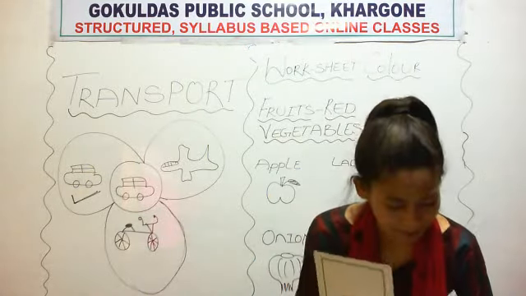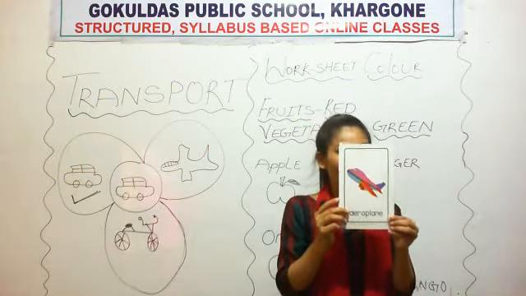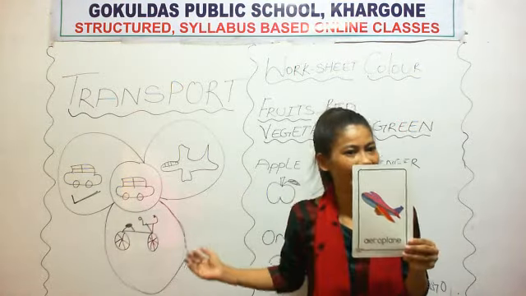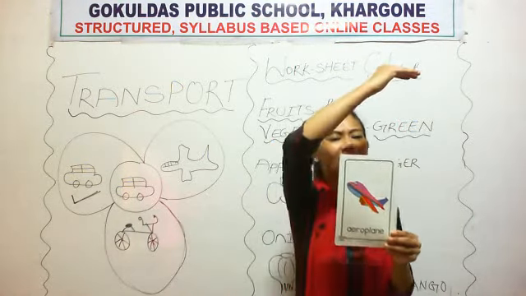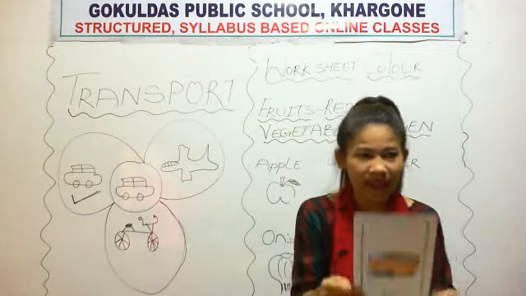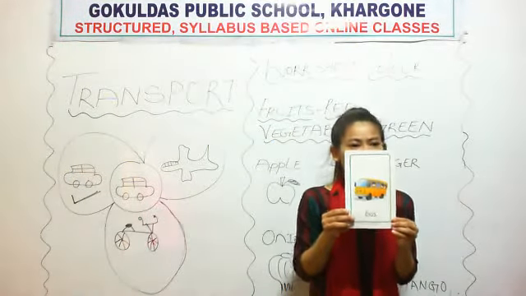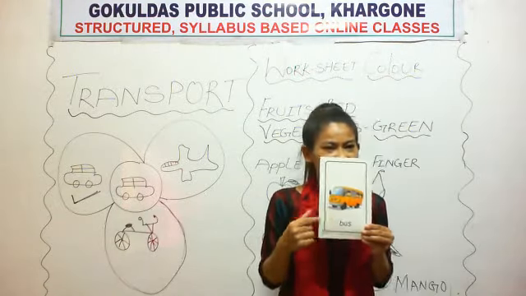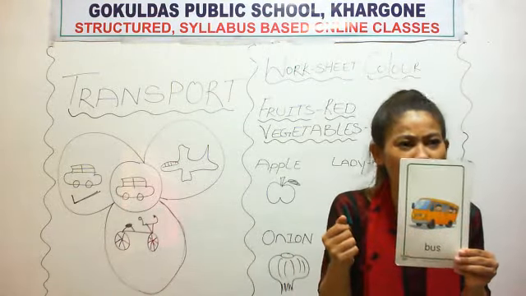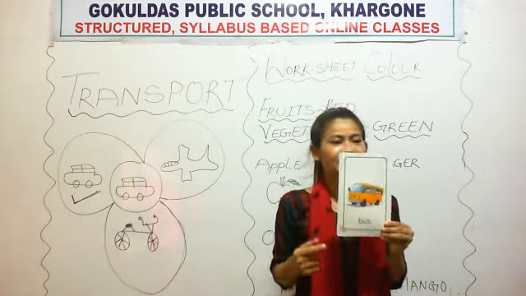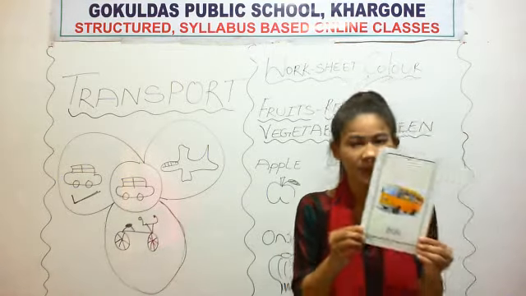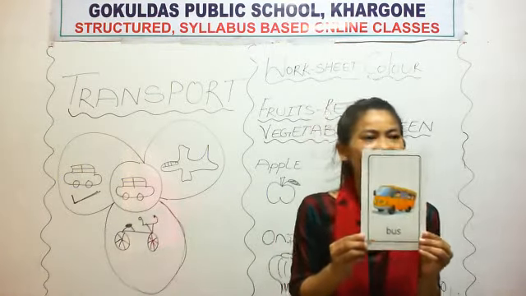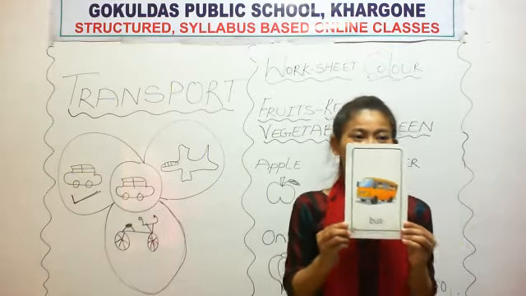No. See, aeroplane flies in sky, and this bus runs on road. Okay, what is this? This is bus. School bus.